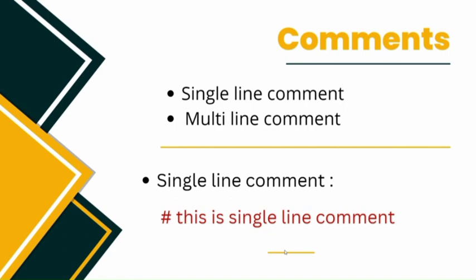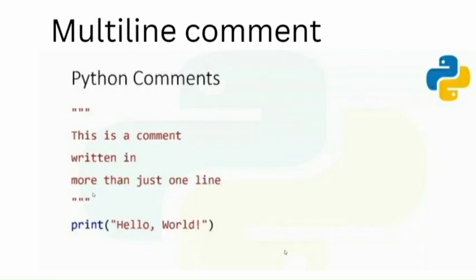Single line comment can be represented by hash. After hash, whatever we write is treated as a comment. Then we see multi-line comment. Multi-line comment can be given in 3 single quotes or 3 double quotes like this.